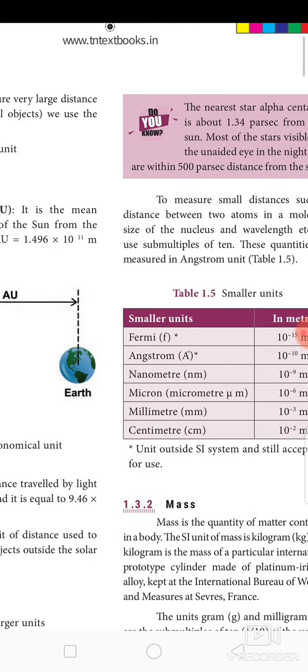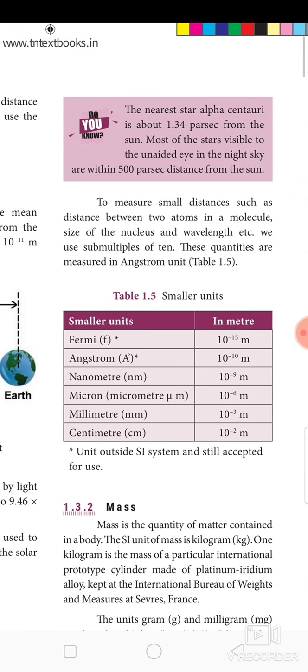Here is a new idea for you. Do you know? The nearest star, Alpha Centauri, is about 1.34 parsec from the sun. Most of the stars visible to the unaided eye in the night sky are within 500 parsec distance from the sun. Okay, we come to know the units which are used to measure very large distances.